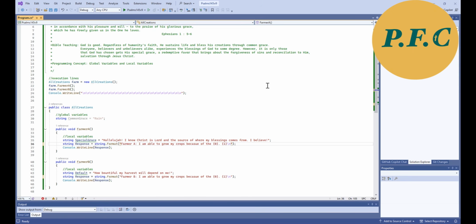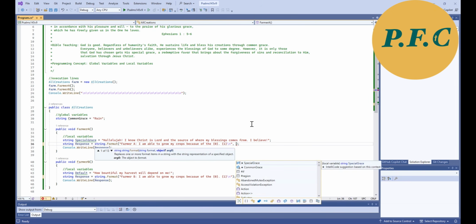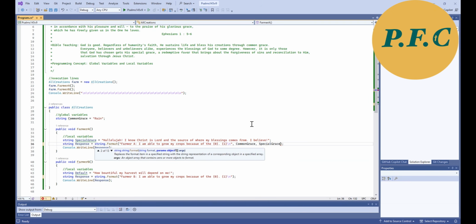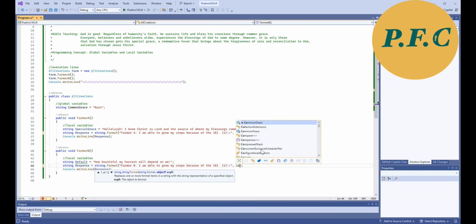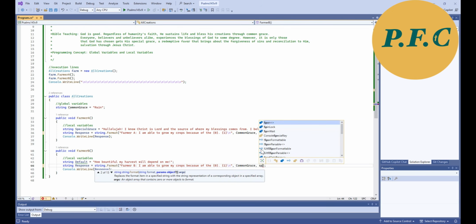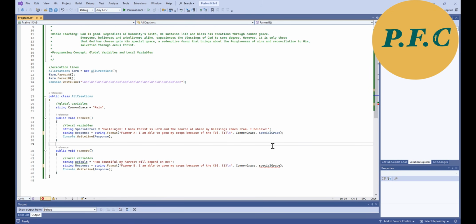Now, to show you how these variables work, I will print the variables to the console screen. As you can see, since common grace is a global variable, both Farmer A and Farmer B can access it. However, if I were to try to access Farmer A's local variable from Farmer B, you see that the code is complaining about it. I can only use the local variable declared within the member in the code line.